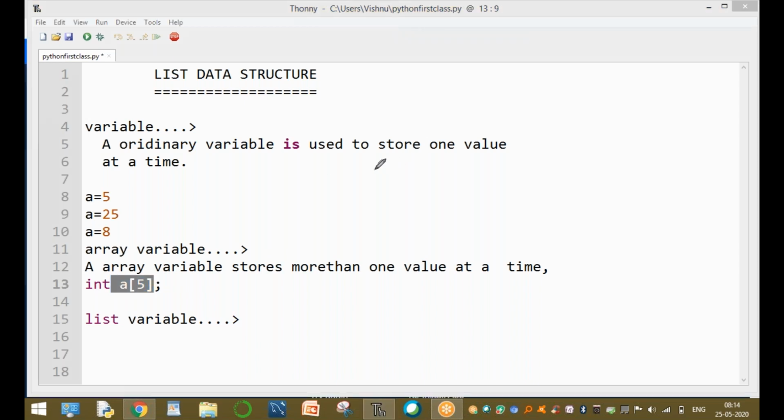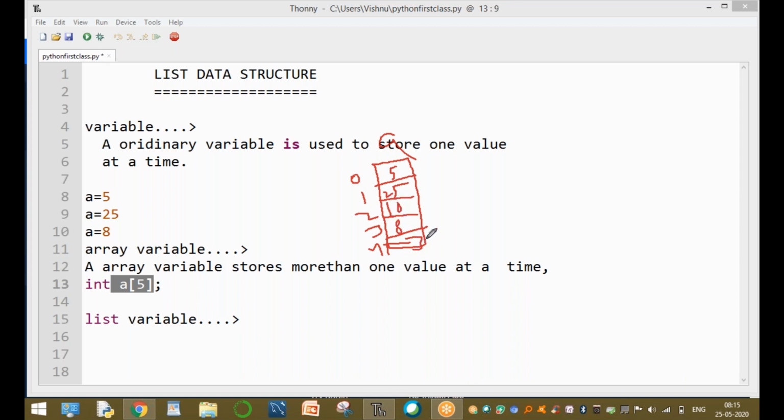It is divided into 5 smallest parts: the 0 index number, 1 index number, 2 index number, 3 index number, and index number 4, to store 5 different values: 5, 25, 10, 8, and 3.